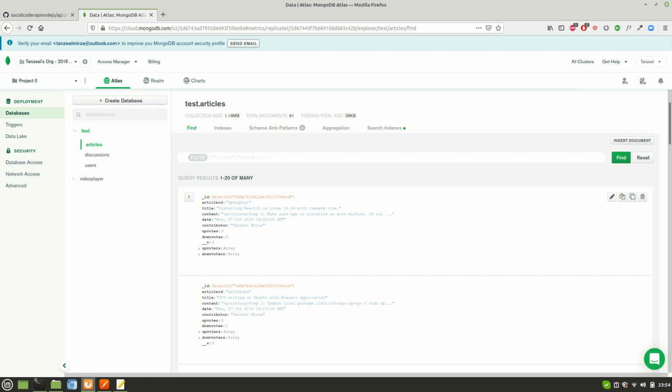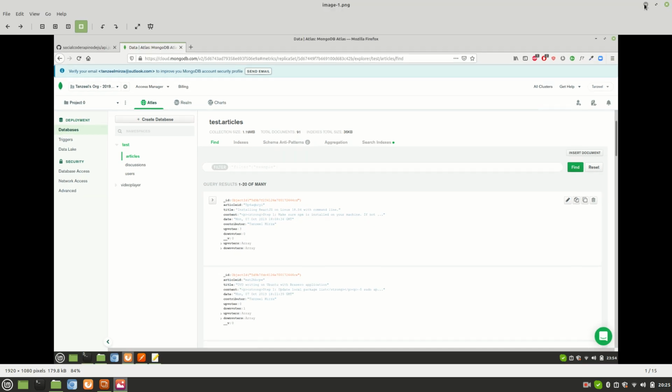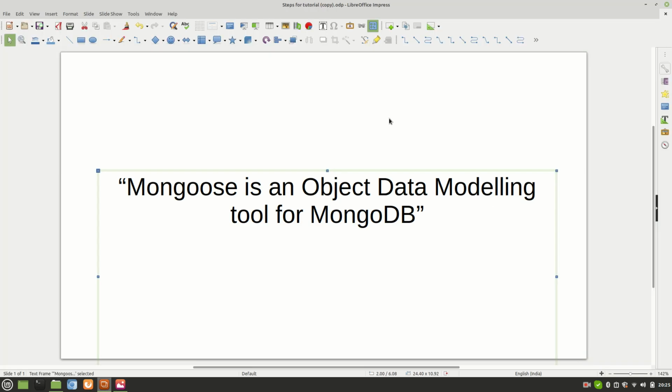Okay, let's take an example. Let's say I want to store information of all the books that I have in my library. How do you think a book should look? I mean, what are the properties that we should consider while framing an object for a book? Let me just open Impress. Just a second. Okay, let's say here itself. How do you think an object for a book should look like?